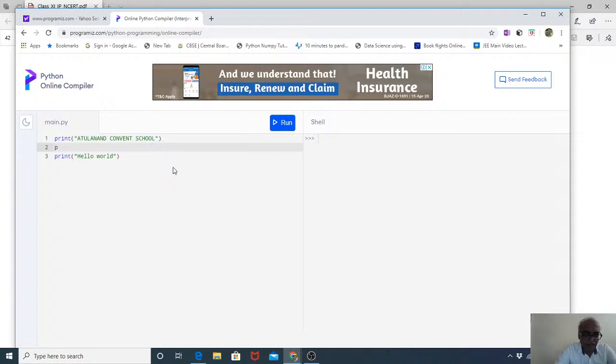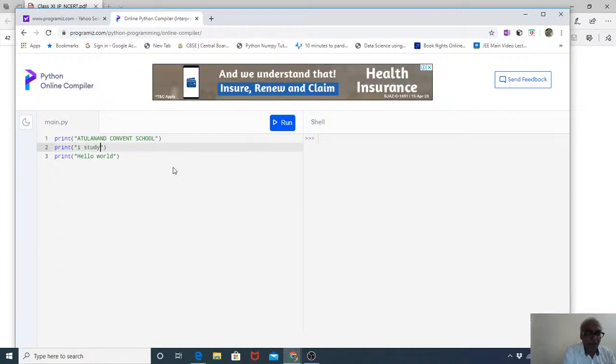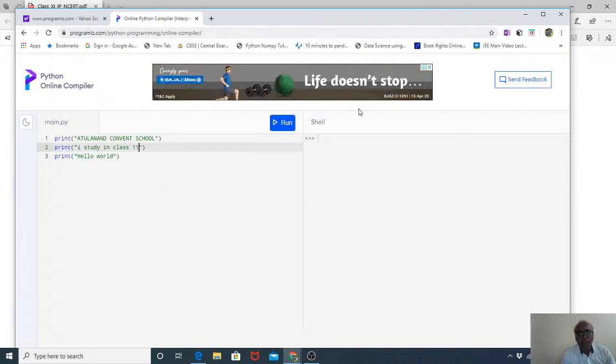So I'm writing print, circular bracket start, inverted comma, clear? Inverted comma, I study, whatever you want, I study in class 11th. Clear? So I have written this.